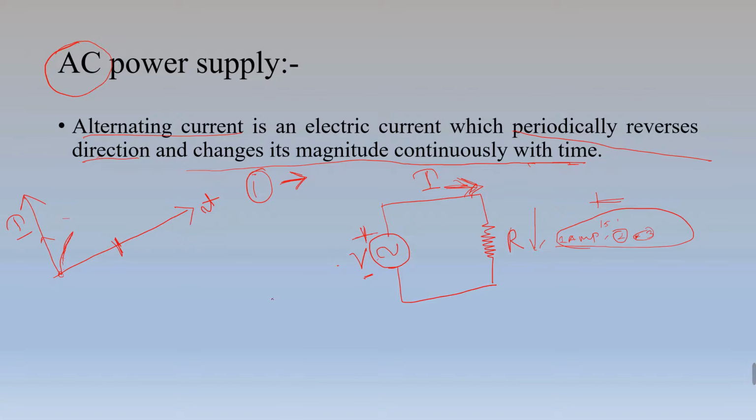Here I would like to say one more thing. Remember, I told you generation itself is AC, and that too sinusoidal. Sinusoidal means what? You know, a sine wave like this. So consider the first time: after the current reaches its peak value, it will again decrease to 0. How is that? Suppose here the voltage applied is 15 sin omega t. We represent this AC voltage like this. Sinusoidal means sine will be there, sine symbol, 15.